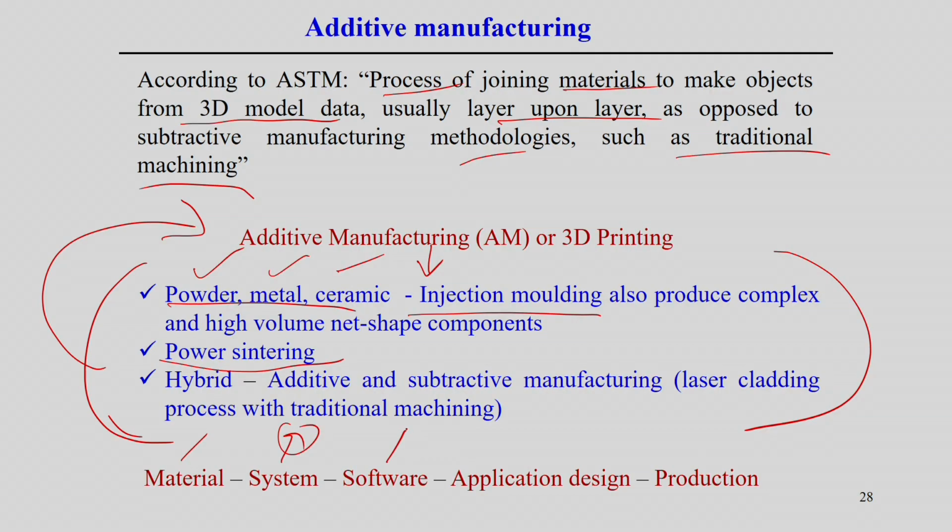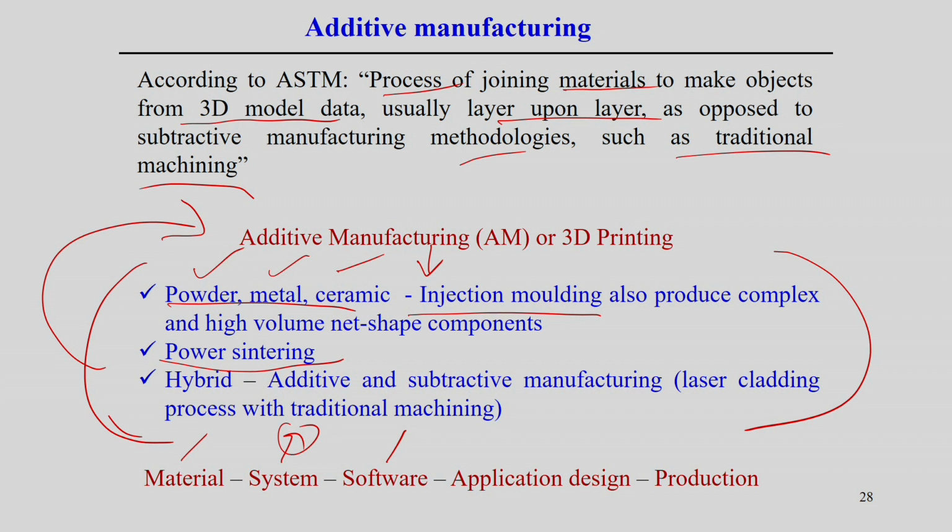Then software is required to create the CAD model, just the geometry. You need to create the geometric features of the particular component which we try to produce by following additive manufacturing technologies.